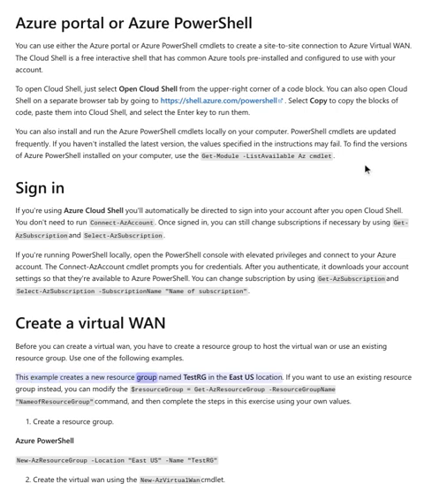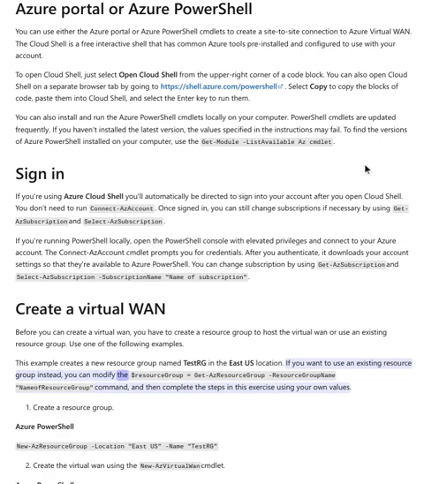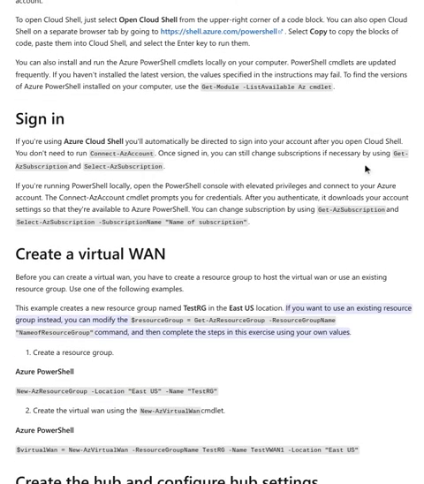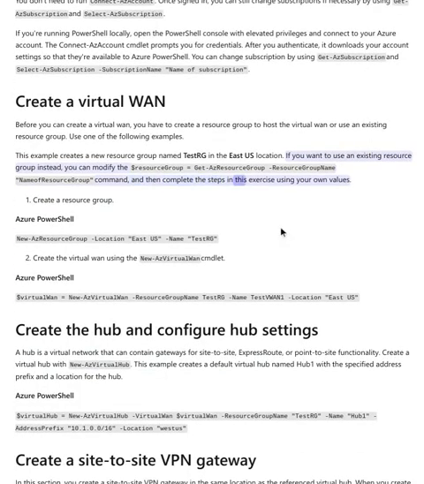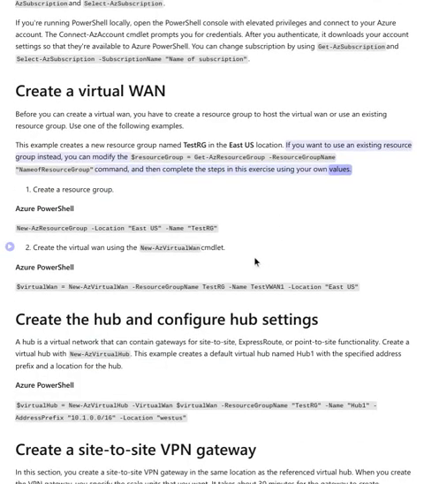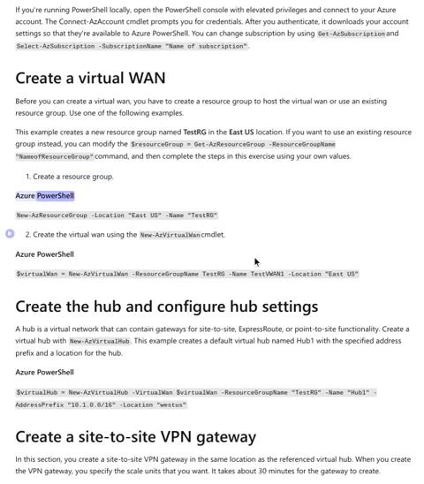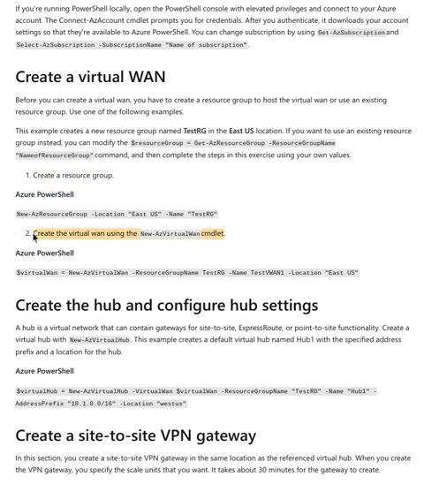Use one of the following examples. This example creates a new resource group named TestRG in the East US location. If you want to use an existing resource group instead, you can modify the $resourceGroup = Get-AzResourceGroup -Name command, and then complete the steps in this exercise using your own values. Create a resource group. Azure PowerShell: New-AzResourceGroup -Location EastUS -Name TestRG.